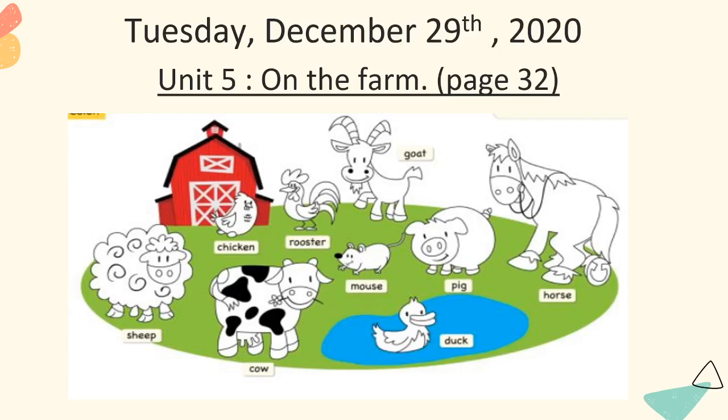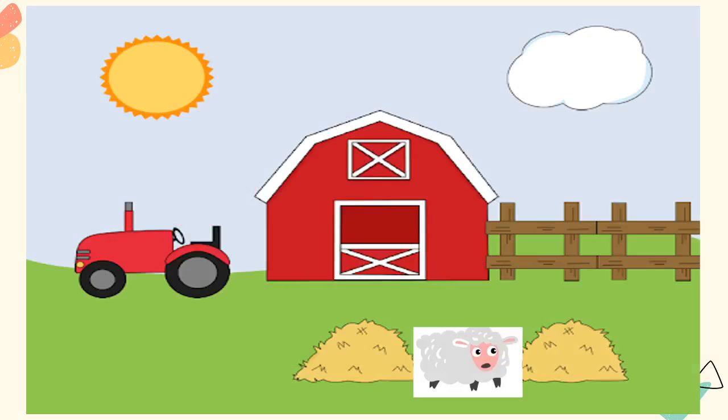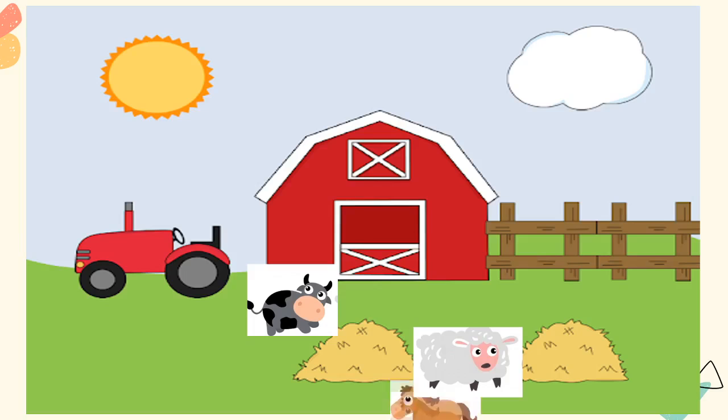Here is our picture, where teacher wants you to put the animals that are on the farm. As you can see, the animal that we have is sheep. What is the animal that we have on the farm? Great. Sometimes we have a cow, and we can feed the cow to get milk for our farm. Next we have a horse. The horse is very important and can help us a lot on our farm.